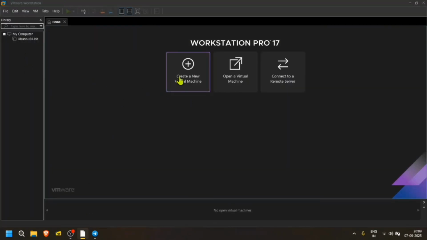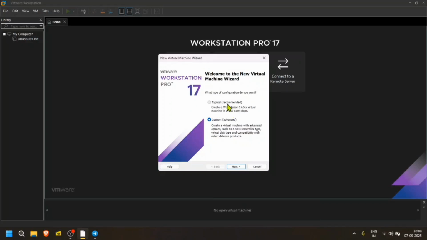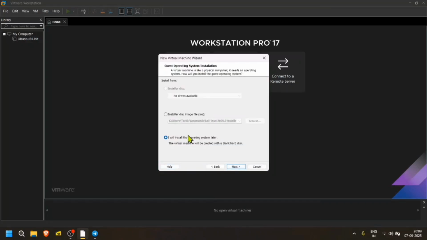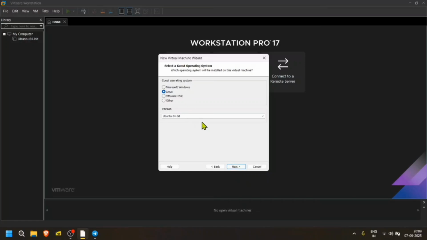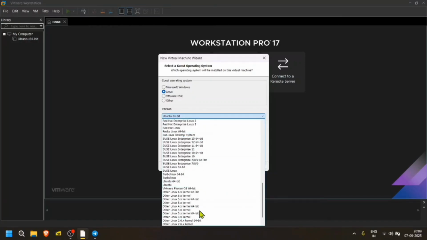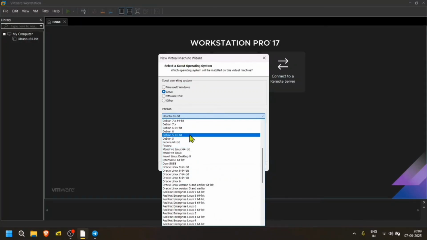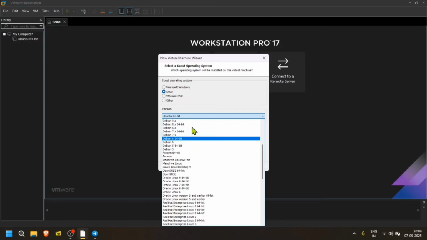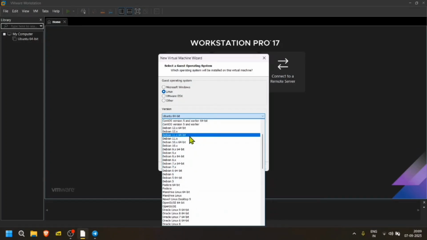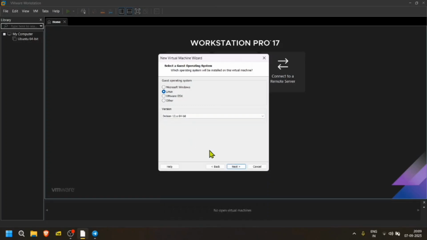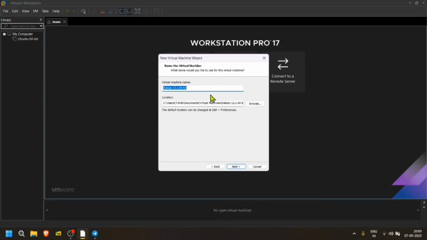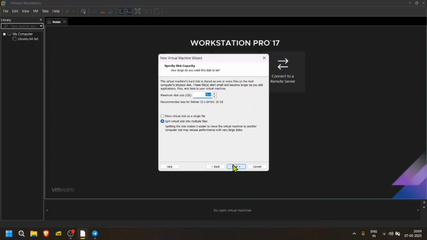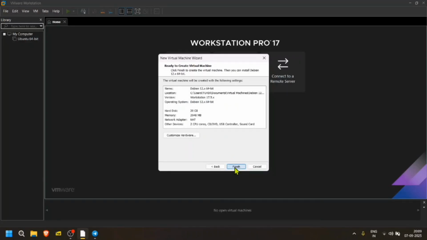I'll open this workstation. I'll choose the typical install. Just use Parrot OS, use Debian, the latest 64-bit Debian. Don't use any other distros. So yeah, hit on next. Single SSD.